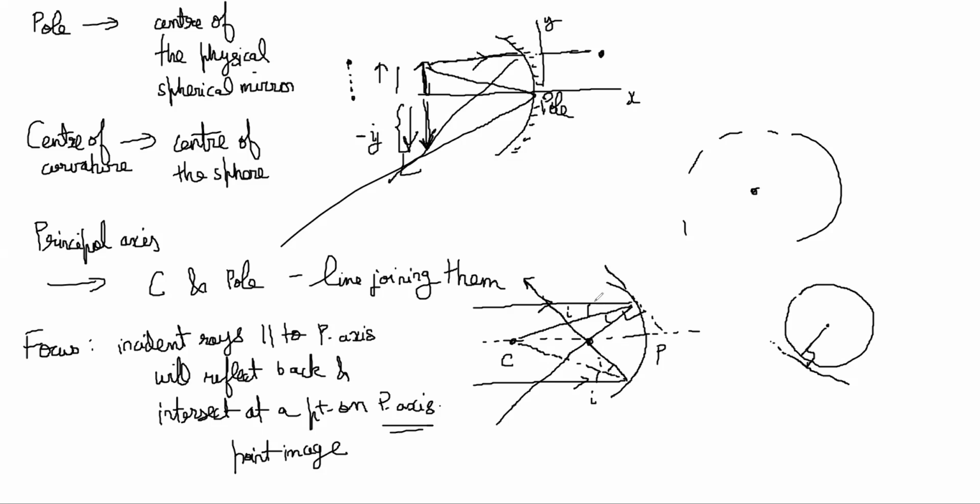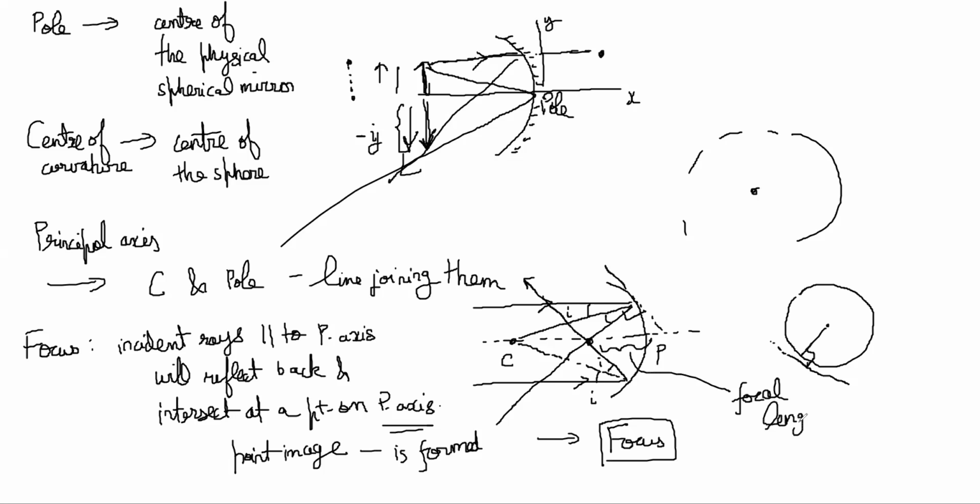That point is called the focus. For simple spherical mirrors, the distance from the focus to the pole is called the focal length, f = R/2, where R is the radius of curvature.